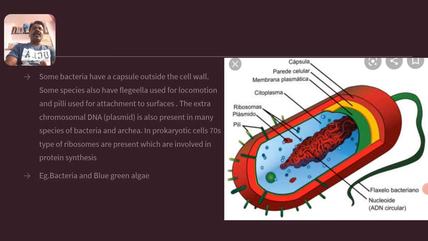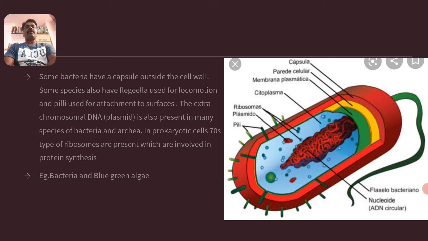Ribosomes are attached to one another to form polyribosomes. Finger-like projections over the surface of bacteria are called pili, and there are large flagella also present. This is the general structure of prokaryotes.